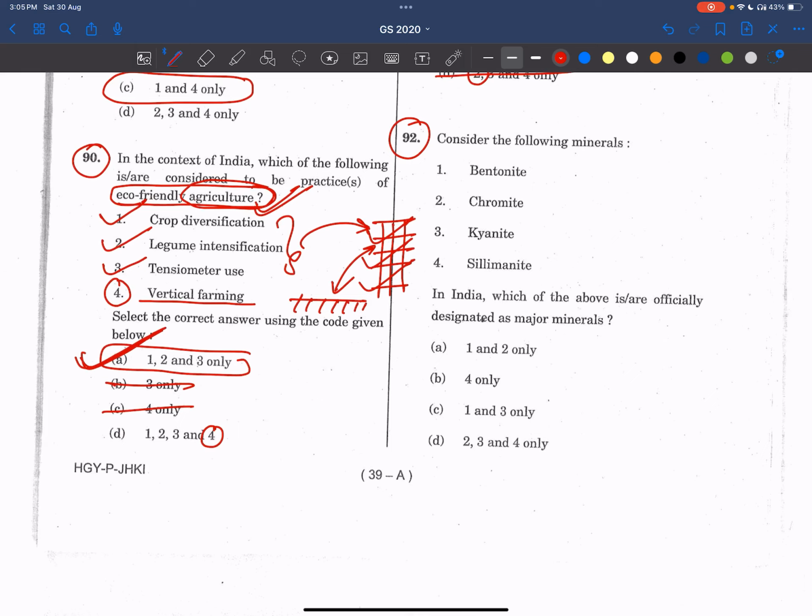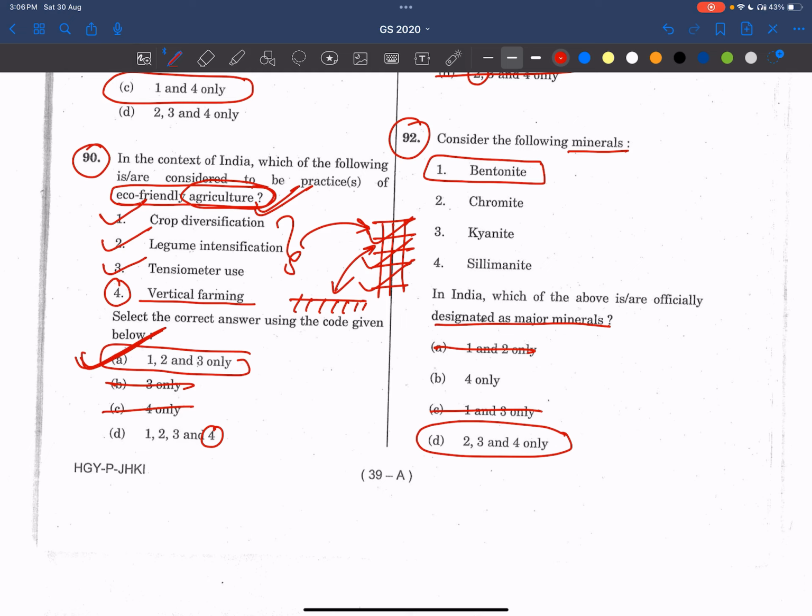Consider the following minerals. In India, which one of the above is officially designated as a major mineral? Say, friends, even if you don't know all these things, in 2015 this bentonite was declared as a minor mineral. So it is wrong, and all the other minerals are major minerals. See, these type of questions, if you don't know, please don't try to attempt them.